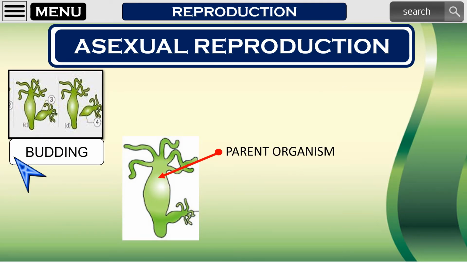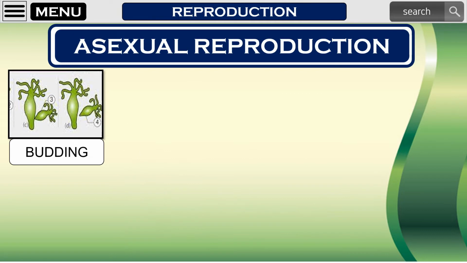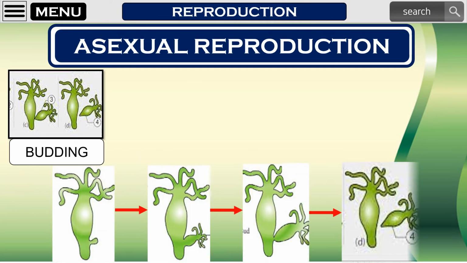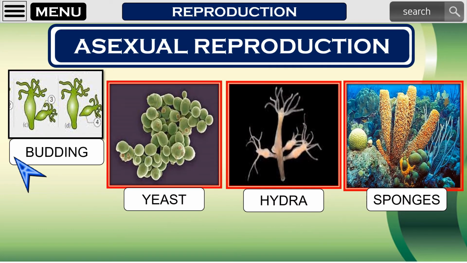Next is budding. In budding, a new organism is formed from an outgrowth from a parent. This outgrowth is called a bud. When the bud matures and develops, it separates from the parent and becomes a new organism. Yeast, sponges, and hydra are examples of organisms that reproduce by budding.